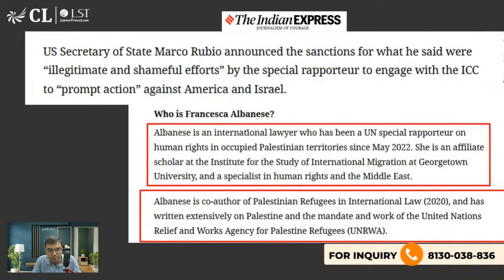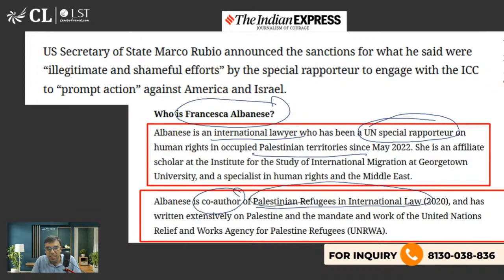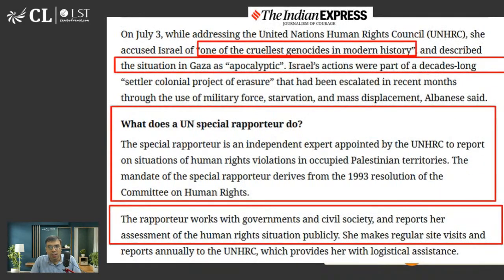So please remember this lady. She's an international lawyer, UN Special Rapporteur for the Palestinian Territory. She has authored a book and has worked for UNRWA. These are the things you should be knowing. She has said that it is one of the cruelest genocides in modern history. Gaza is witnessing an apocalyptic situation, and these are the reasons. That is what you should be knowing.